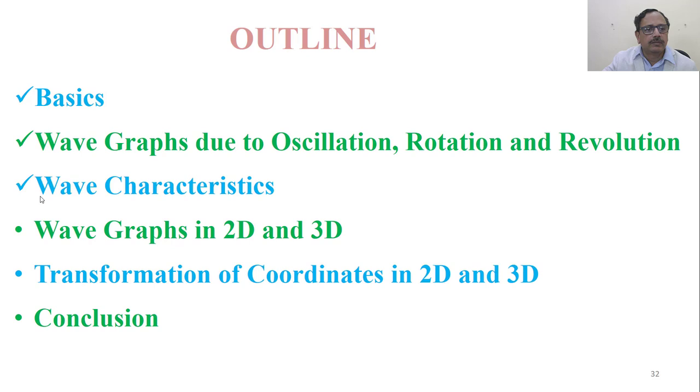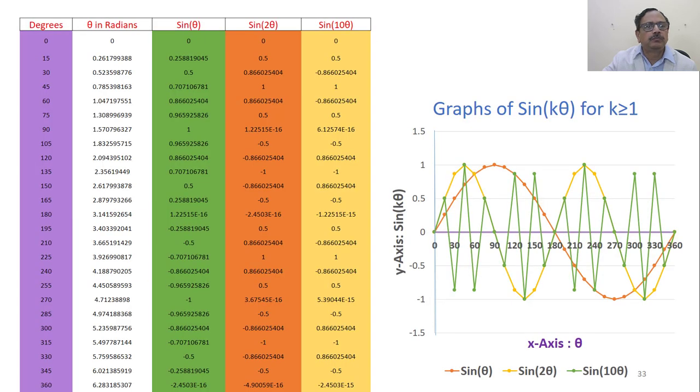So we have so far discussed the characteristics. Now let's see the graphs in 2 dimensions and 3 dimensions. So the graph of sine k theta. We have drawn the graphs sine theta, then sine 2 theta, sine 10 theta, etc. So as the k value is increasing, how is the nature of the graphs? So sine theta, which is the orange line, y is equal to sine theta. That is one cycle from 0 to 360 degrees.